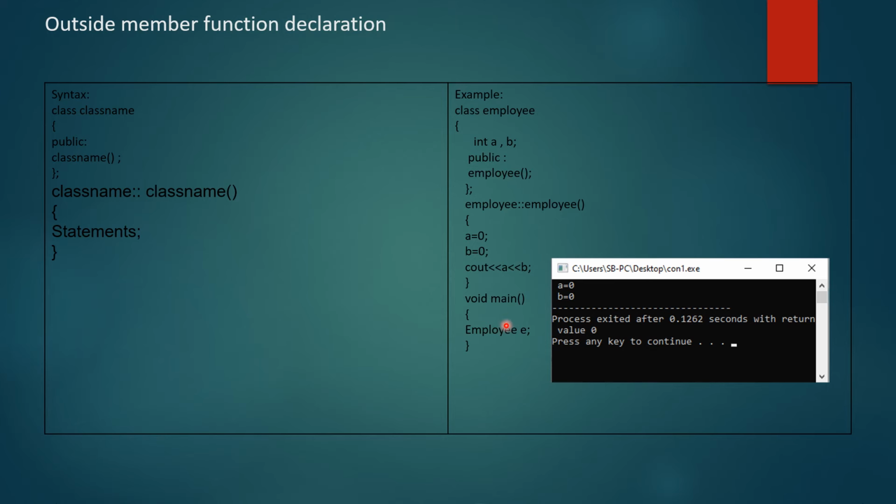Okay, so in void main, employee e. Now there is no need to give the brackets either, only employee e will automatically call this employee constructor, and then execution will go here. From here it is outside, so it will come here, it will read the value a as 0, b as 0, and it will print the value a and b is equal to 0.